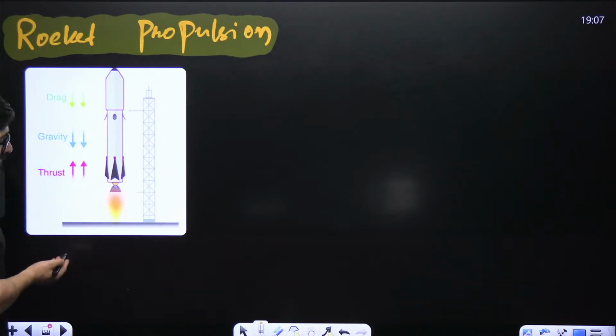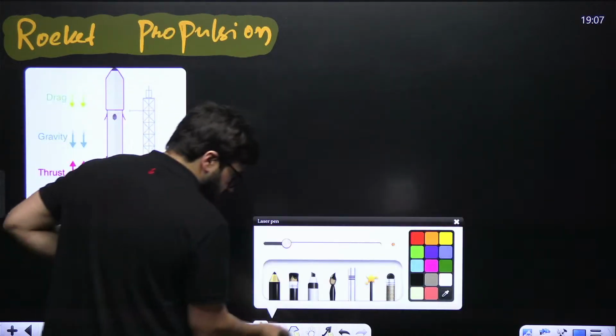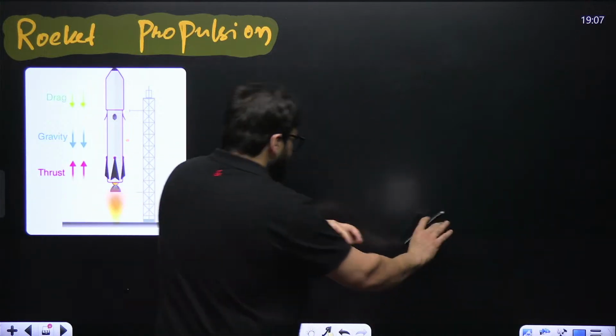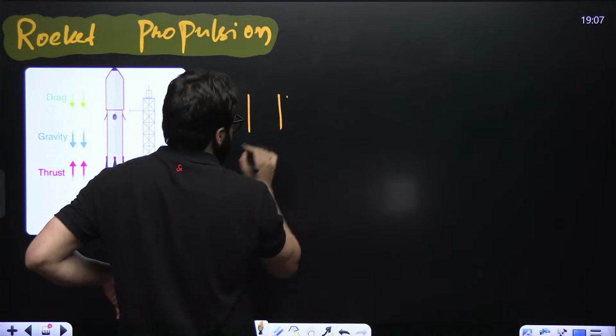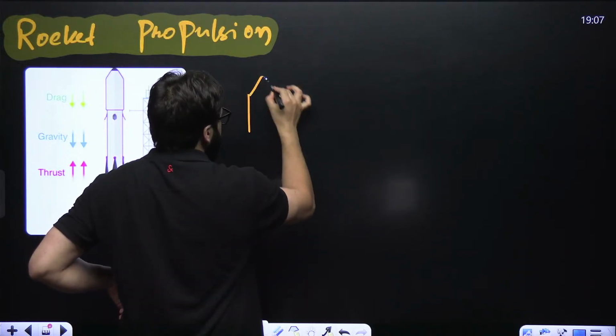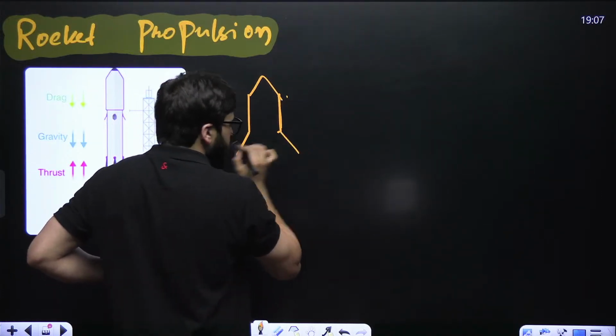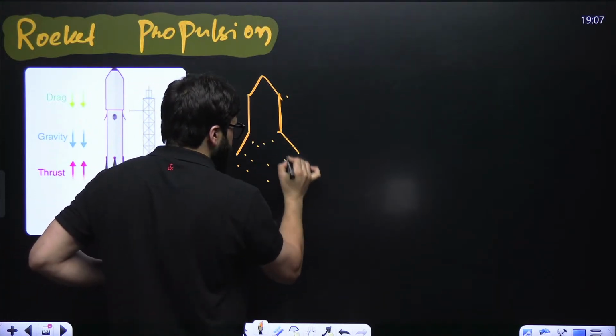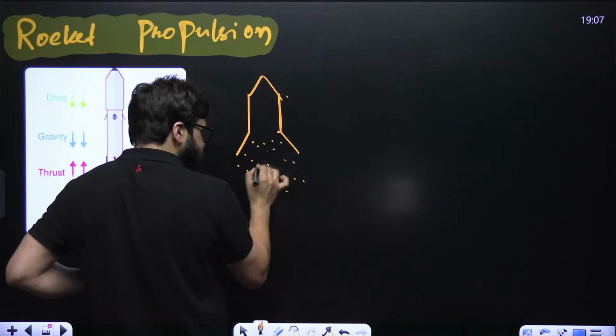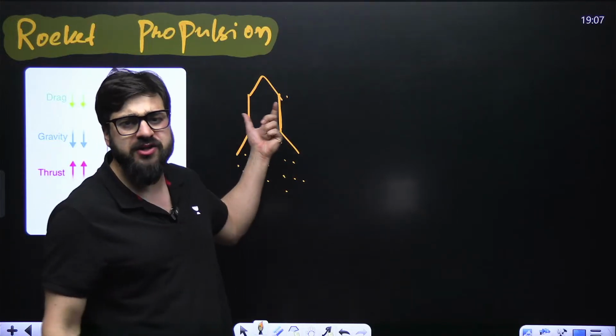If we ask what is rocket propulsion, let's suppose I have got a rocket over here. This rocket burns the fuel. Fuel has got mass, it has got a large amount of fuel in it.